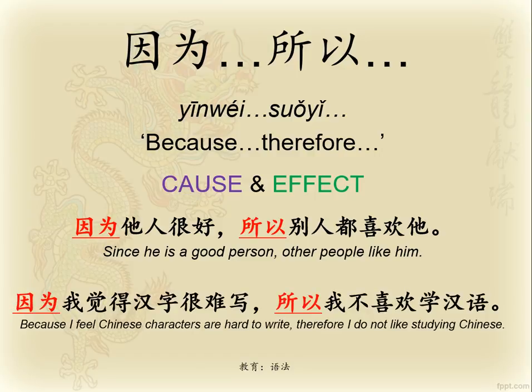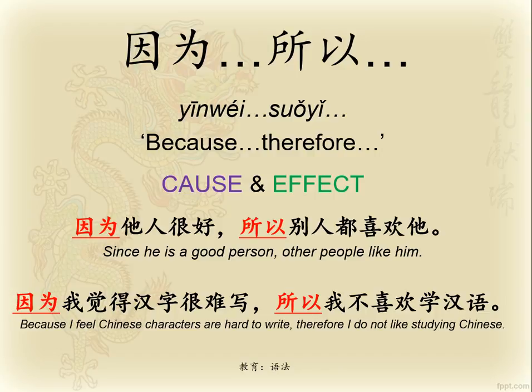Here's an example with school subjects. 因为我觉得汉字很难写，所以我不喜欢学汉语。Because I feel that Chinese characters are difficult to write or hard to write, therefore I don't like studying Chinese. So you can see there, that's with because and therefore in the English sentence. Probably not grammatically correct in English, but it makes sense in Chinese. Because this has occurred, the effect is that I don't like studying the subject anymore.